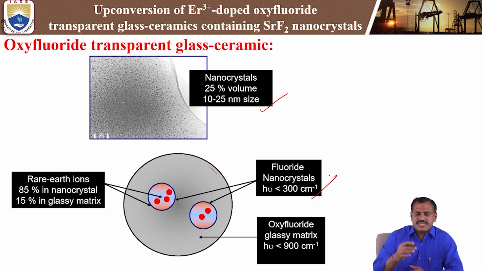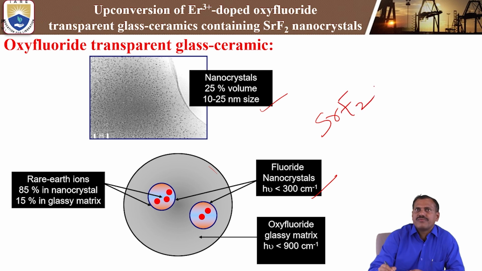Inside oxyfluoride glasses the photon energy is around 800 to 900 centimeters inverse. Whenever fluoride content is formed inside the glassy matrix, that means a transition. Here, fluoride content will be formed inside the glassy oxyfluoride nanocrystals. So automatically that photon energy will decrease to less than 300 centimeters inverse. That is why it enhances the luminescence properties as well as decay time measurements. These are the oxyfluoride transparent glass ceramics.